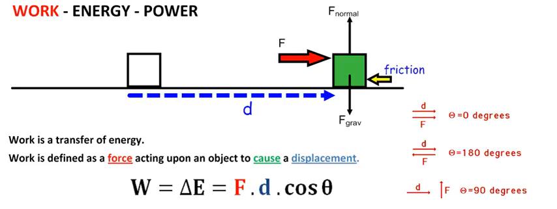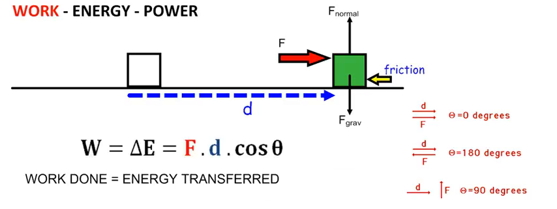When energy is transferred to the body, that is what we mean by the body gains energy. When energy is transferred away from the body, that's what we mean that energy is lost by the body. If the work done on the body happens to be 10 joules, then the energy transferred to the body is also 10 joules. This is known as the work-energy theorem. So the work done is equal to the energy transferred. That is the work-energy theorem. Therefore, work is a transfer of energy.